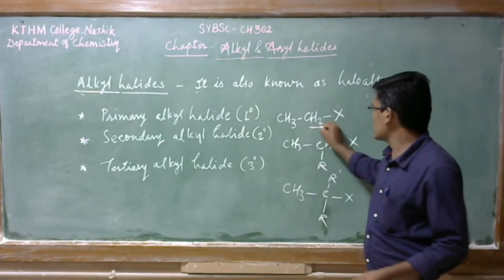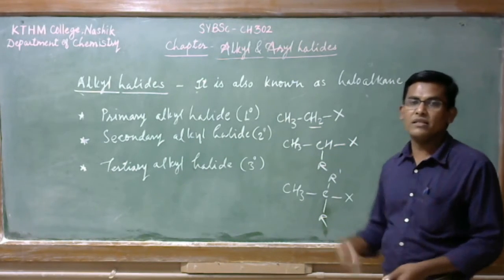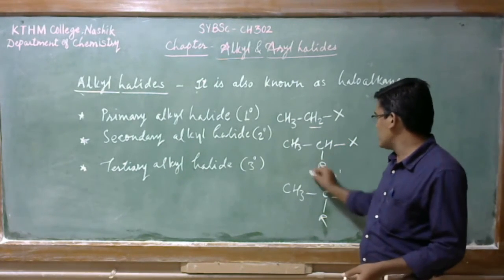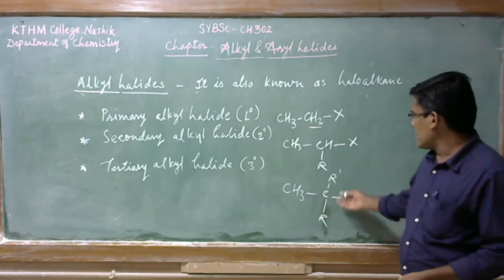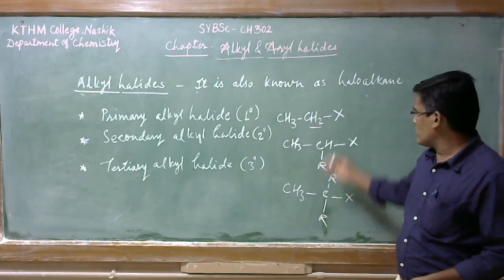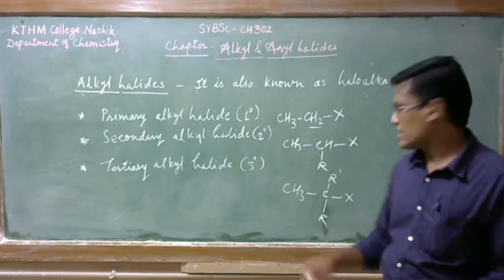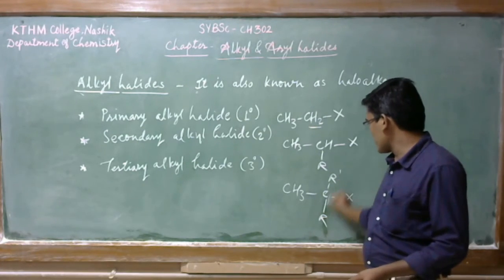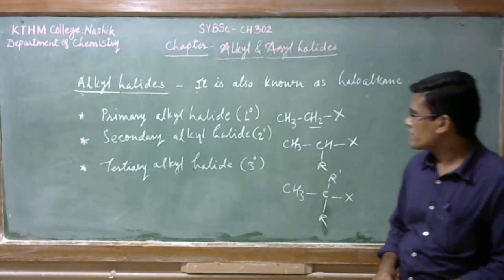This is the primary alkyl halide, and here one hydrogen is replaced with an alkyl group, so it becomes a secondary alkyl halide. Here both hydrogens are replaced with other substituents R prime and R, so it becomes a tertiary alkyl halide.